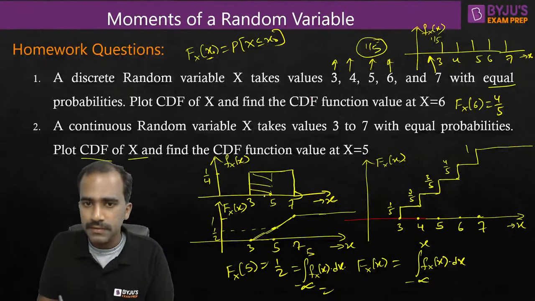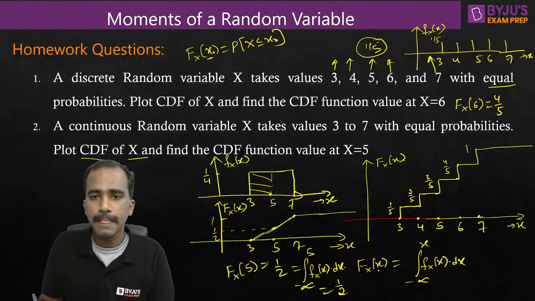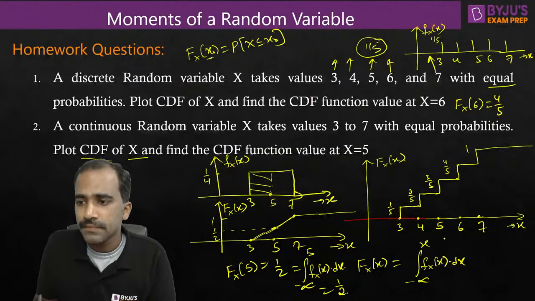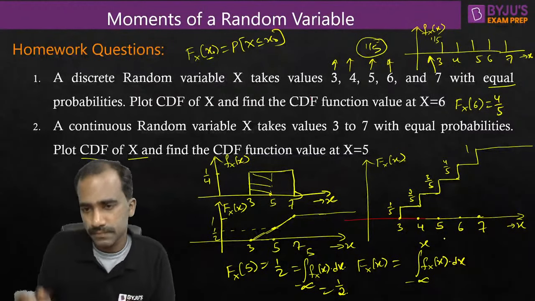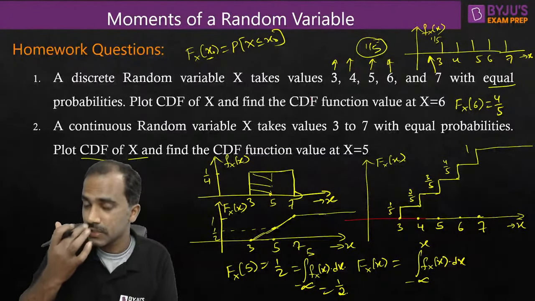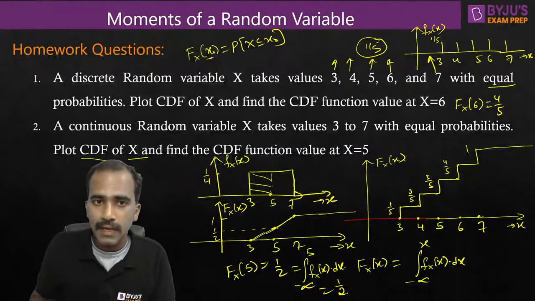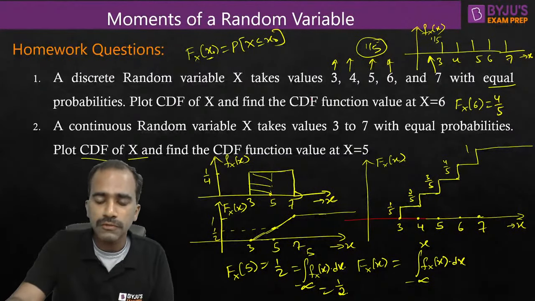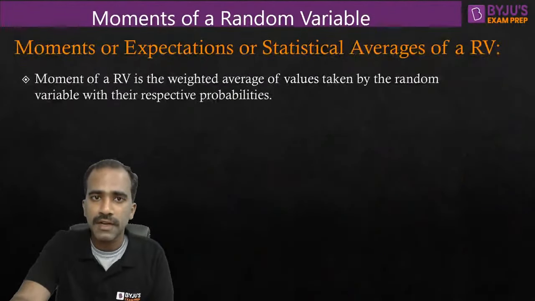So this area, 3 to 5, the width of this rectangle is 2 units, height is 1 by 4. So 2 times 1 by 4 is 1 by 2. Is that okay? So that is the answer. Shall we move on to the next question? So homework questions regarding CDF are done. We'll move on to today's topic, which is moments of random variable.